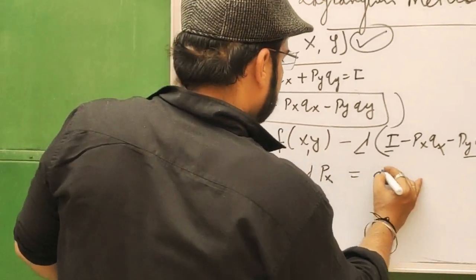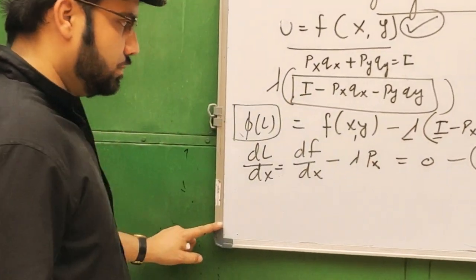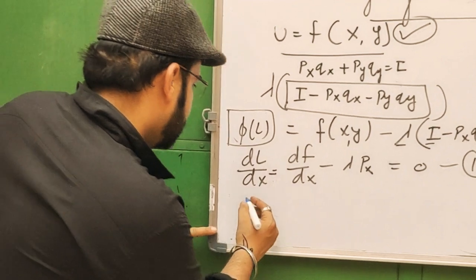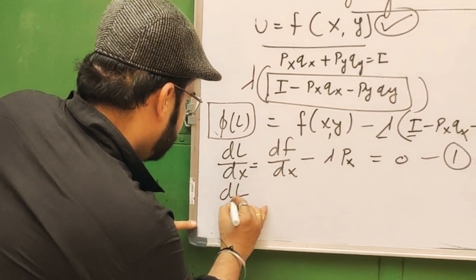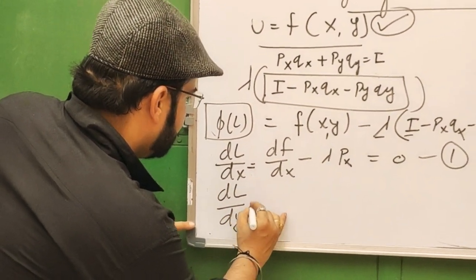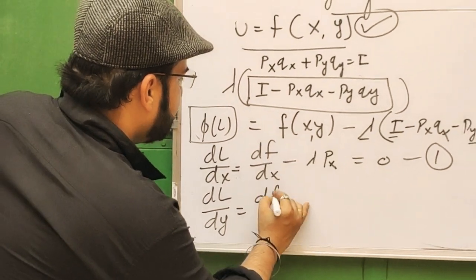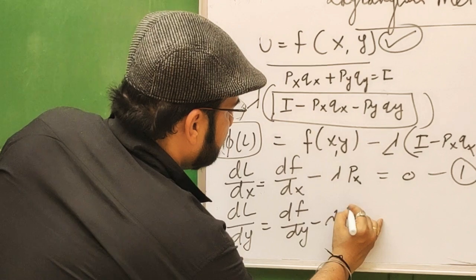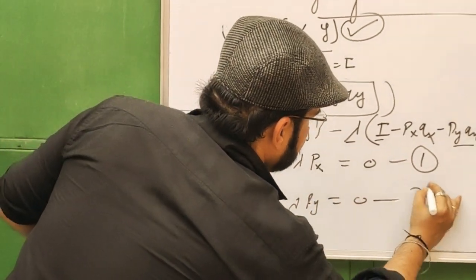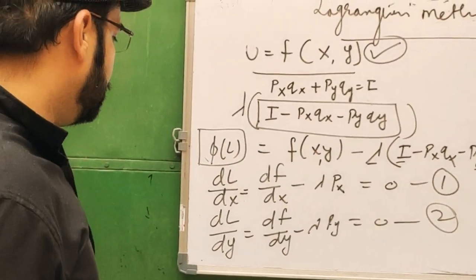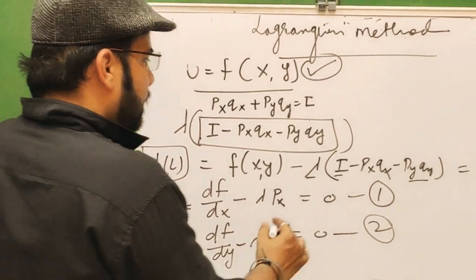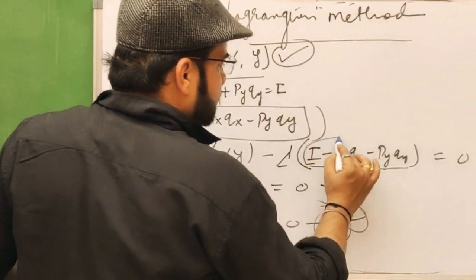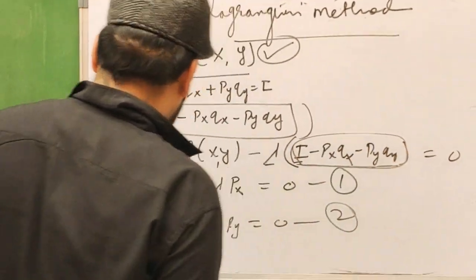Equal to 0. This is equation number 1. And second, the differential of L with respect to y: dF upon dy minus lambda py equal to 0. This is equation number 2. And third, all these equations can be written with respect to